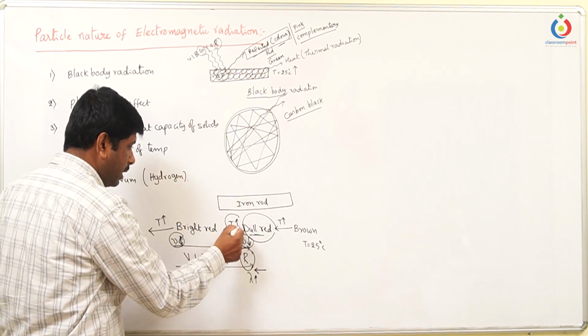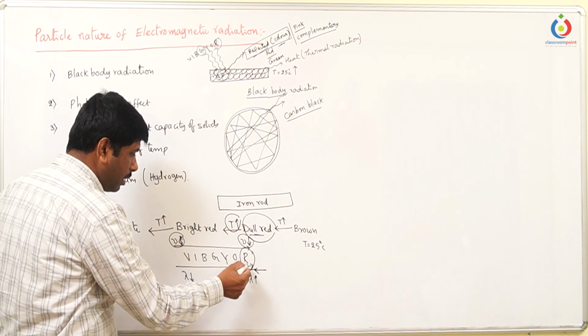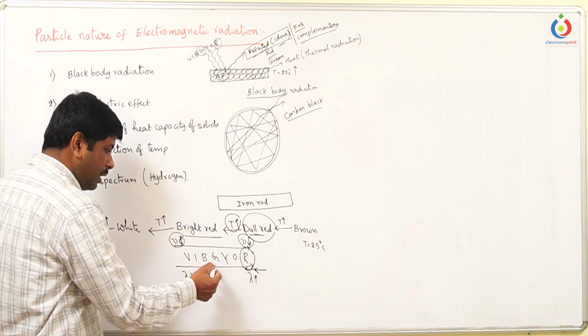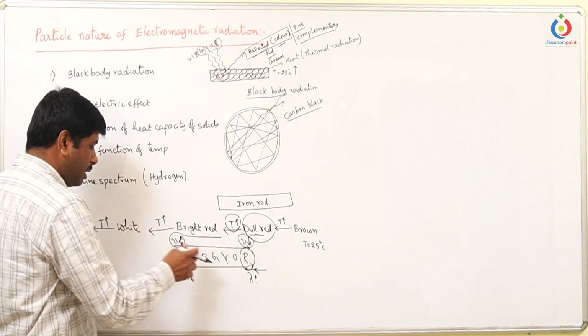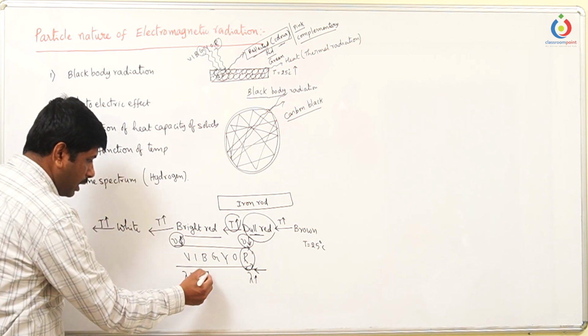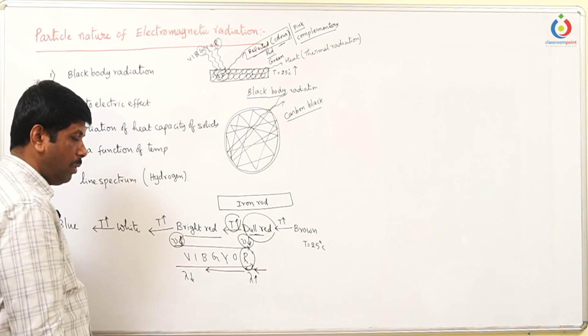By increasing the temperature, you are increasing the energy. So it comes to the middle part of the red. That's why it looks bright red. Again, by increasing the temperature, all these combinations give white. Again, by increasing temperature, finally it comes to the higher energy frequency, that is blue.